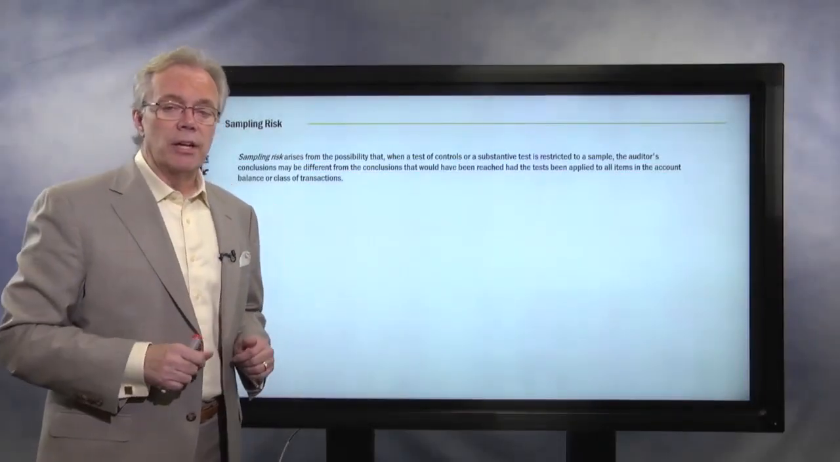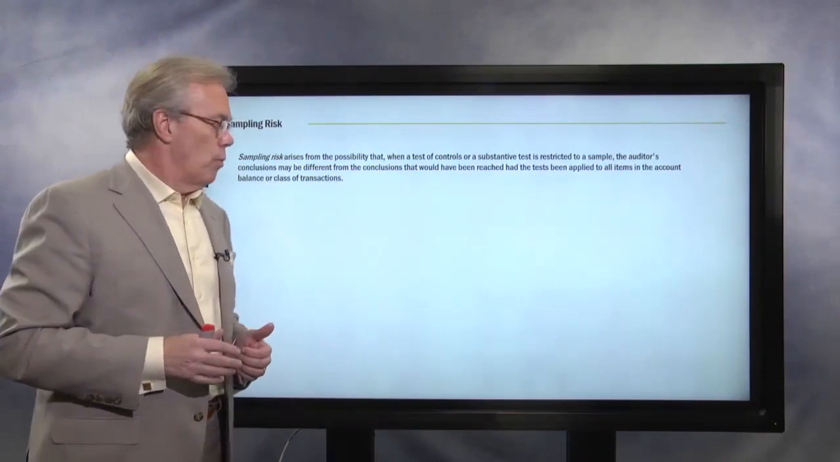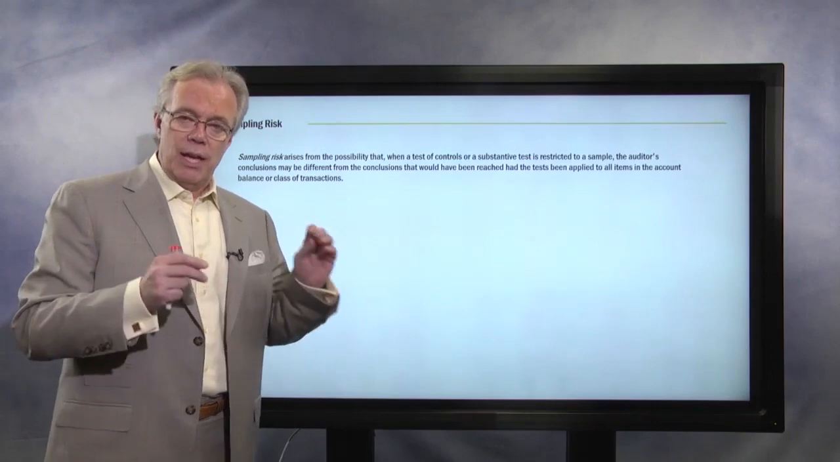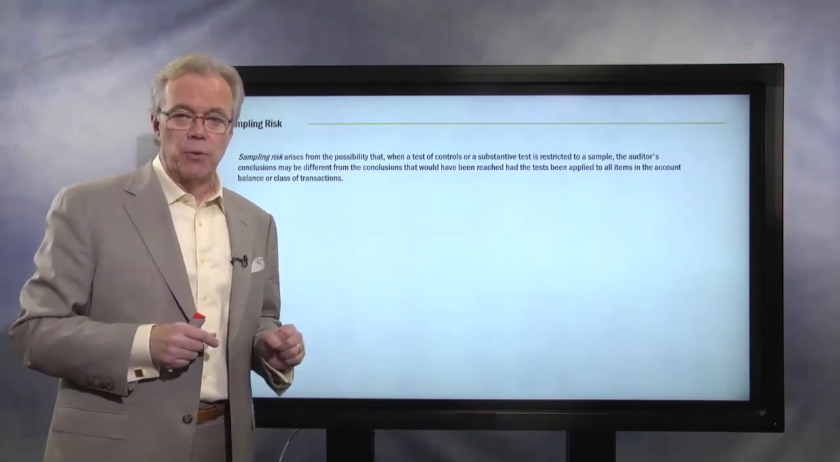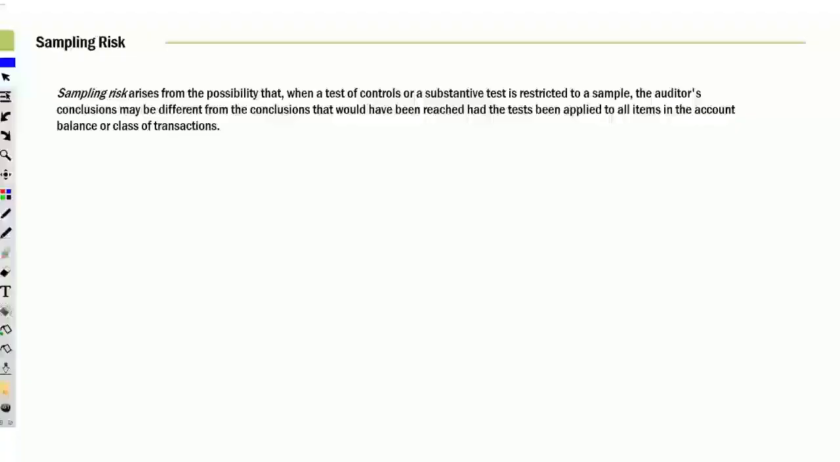Hey gang, we're now going to take a look at some of the items about sampling risk. What we're going to look at are some of the sampling risks and possibilities. There are issues related to substantive testing risk and control testing. Let's take a look at this and move to the next item here.